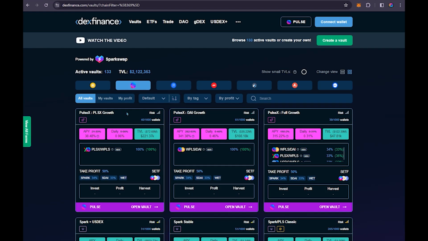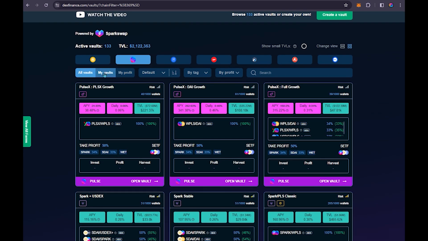Now, here on DexFinance, you have several things to look at on their UI. As you can see, there are different chains that they offer their services on. And you have different things like vaults, ETFs, trade, DAOs, GDEX, and USDX. What I really want to look at in this video is the vault structure and how it works, because that's what I'm interested in as far as automation. There may be future videos to discuss further strategies with these different tools that they have available. So we are going to be on the Pulse network and look at things related to Pulse here.